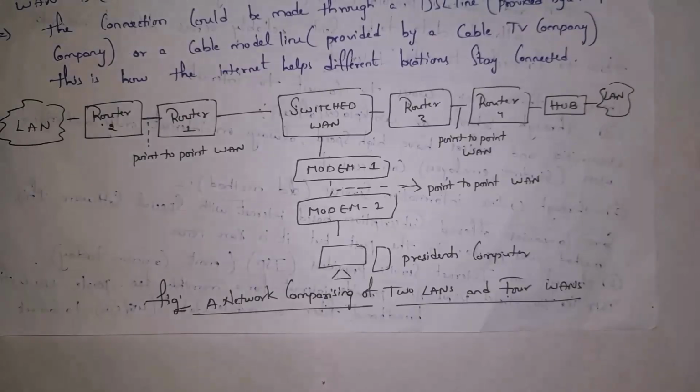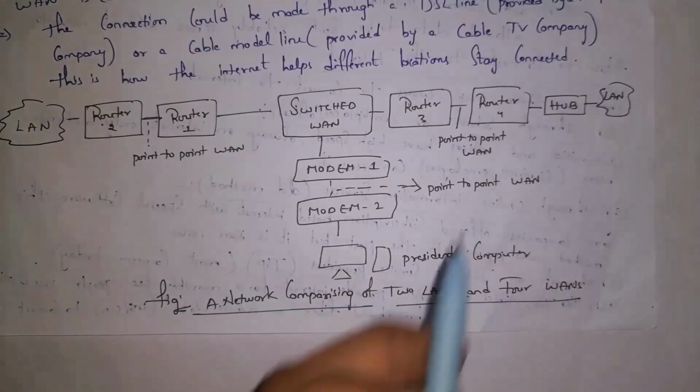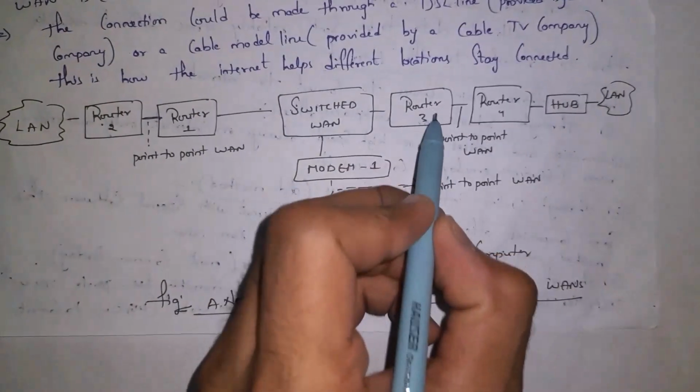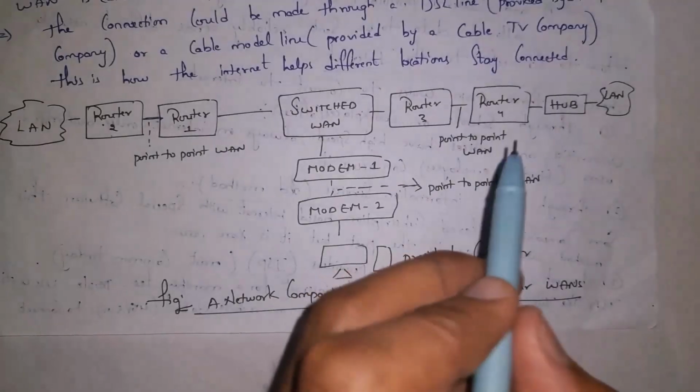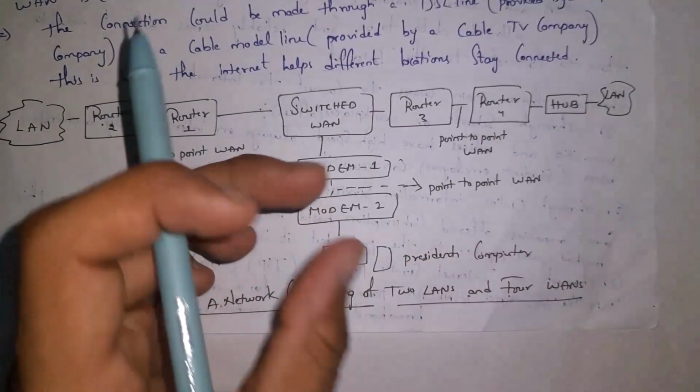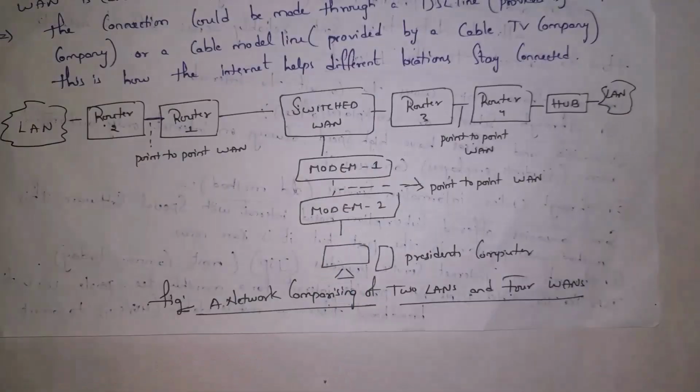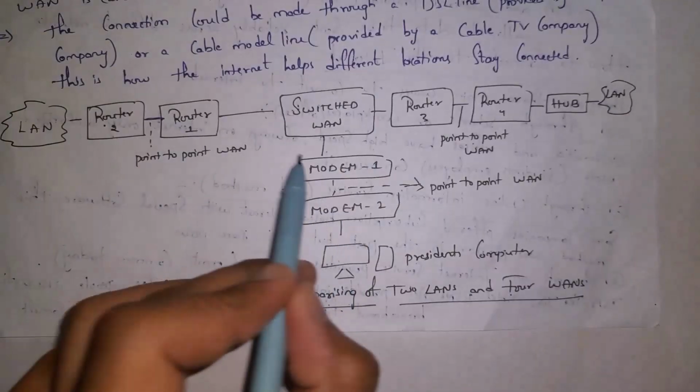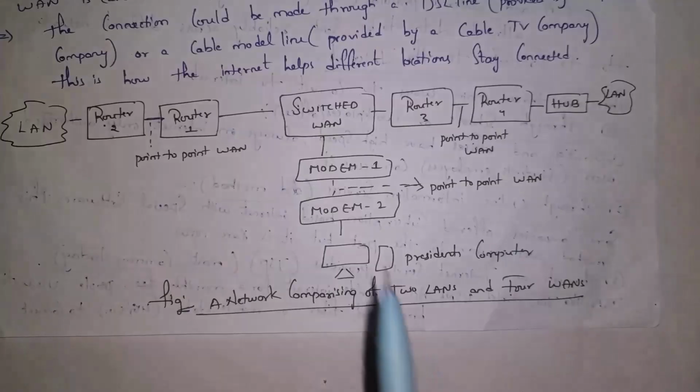And there is another company. We call it a LAN, local area network. It has a company router and an outside router. Both are connected, so we call it a point-to-point WAN. And this is the manager's computer. He will connect a modem to his computer in order to access the internet. And this modem is connected to another device outside the house. This connection is known as a point-to-point WAN. This is the structure of the internet.